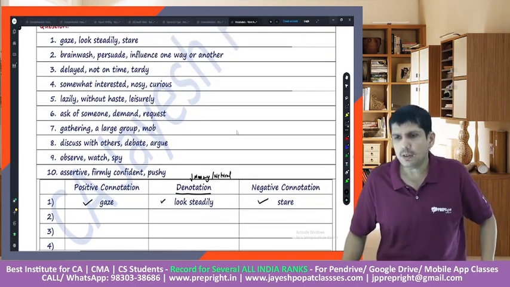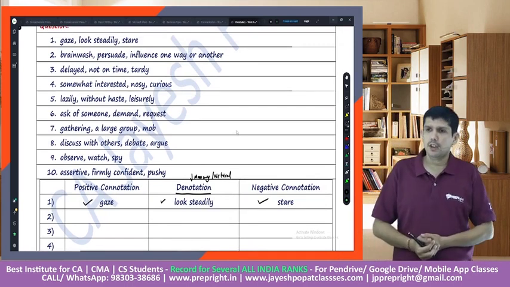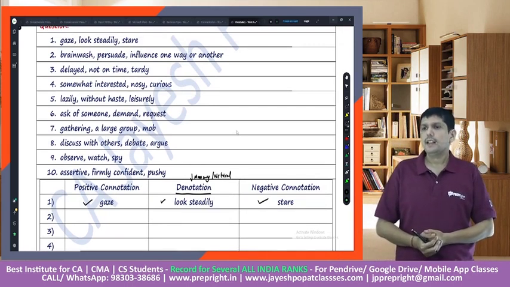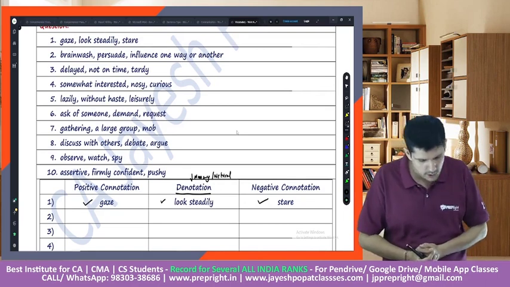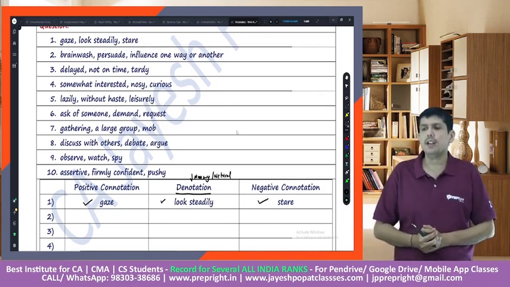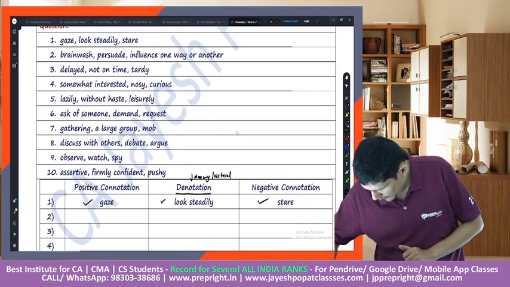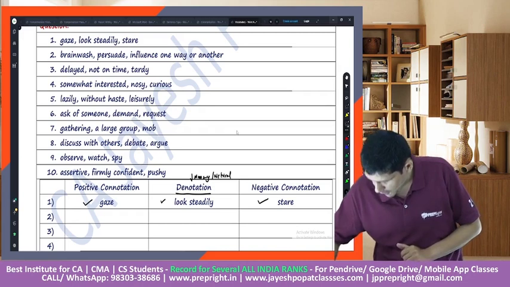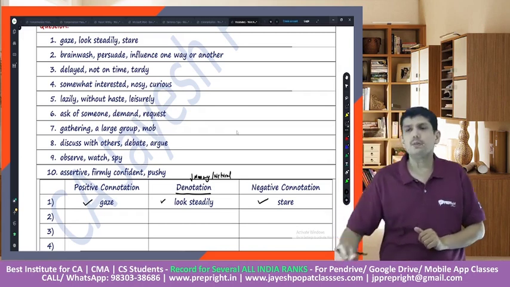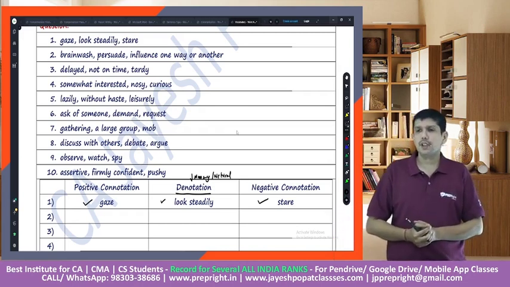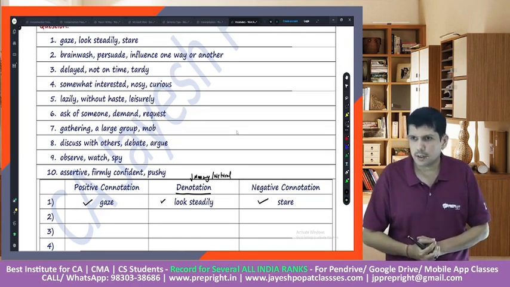Whereas, let's have a look at the next one. Brainwash, persuade, influence one way or other, right? Gaze is positive, look steadily is neutral and stare is negative. Good. Could you please do this as well? Brainwash, persuade, influence one way or the other.